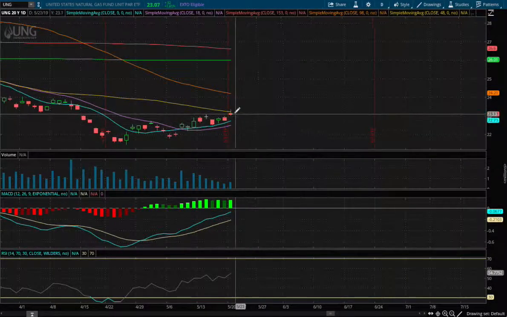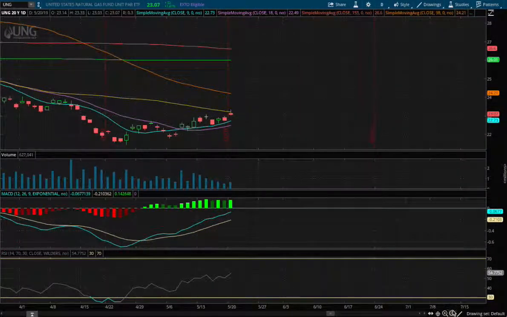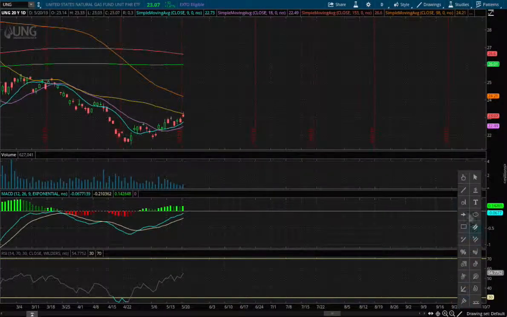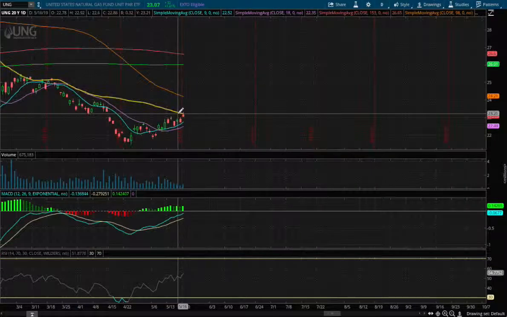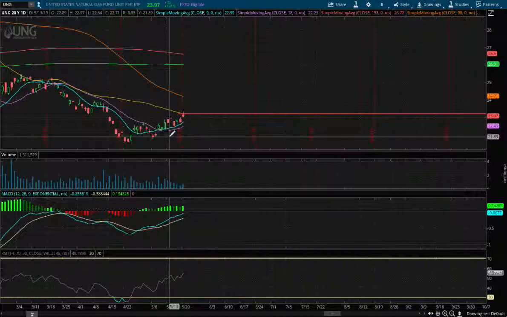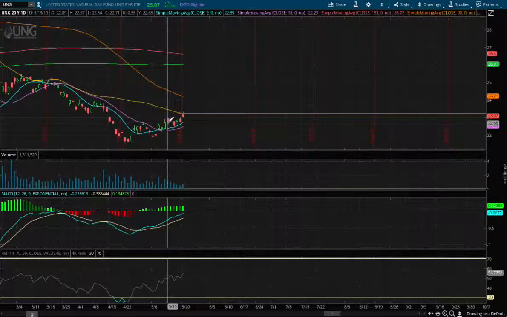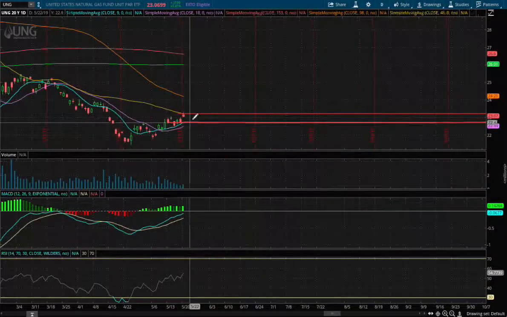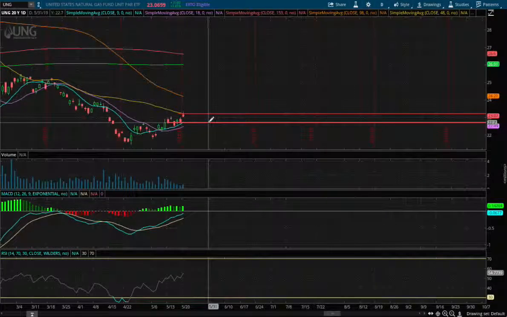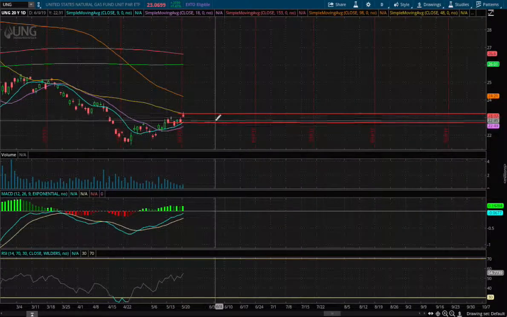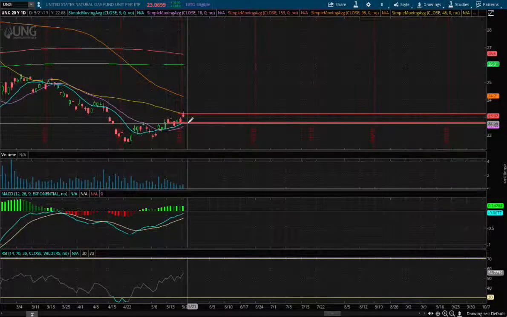So our first resistance is the 50-day moving average. I'll mark that as resistance, and that price is at 23.24. And for support, I do believe we will find support at the 9-day moving average. So once we touch the 9-day moving average, we may continue sideways and eventually reach positive MACD, and that may take a couple of days.